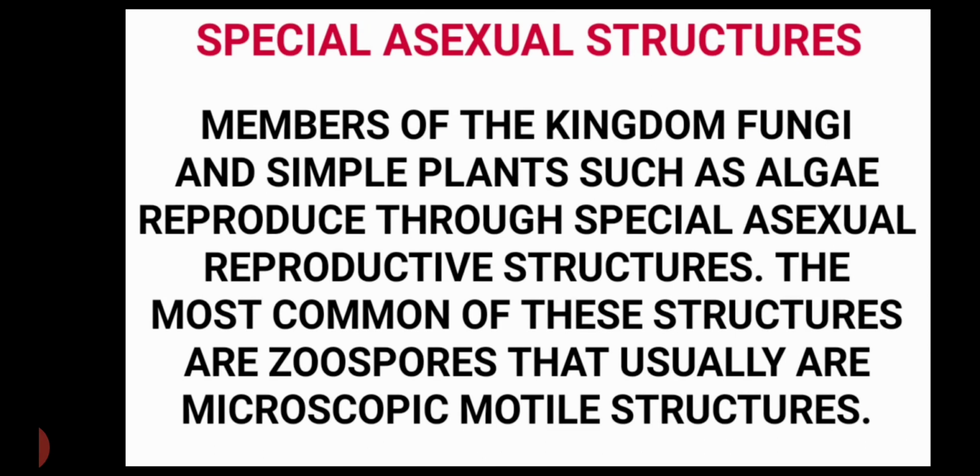That means these structures are able to move from one place to another, and by these methods they produce new organisms. Other common asexual reproductive structures are conidia, which are found in Penicillium, buds in Hydra, and gemmules in sponges.